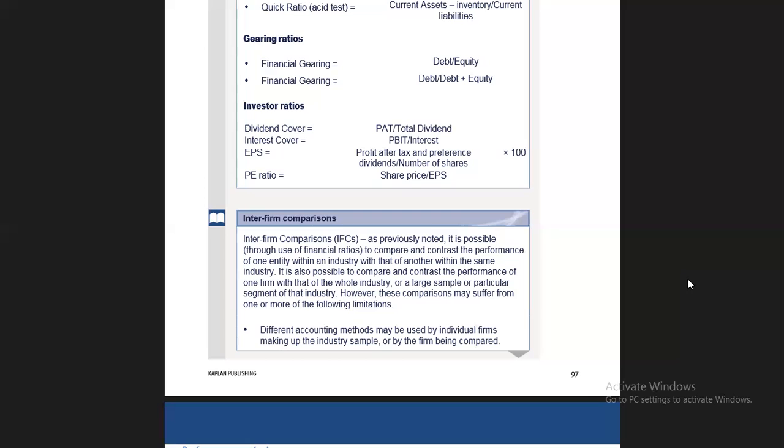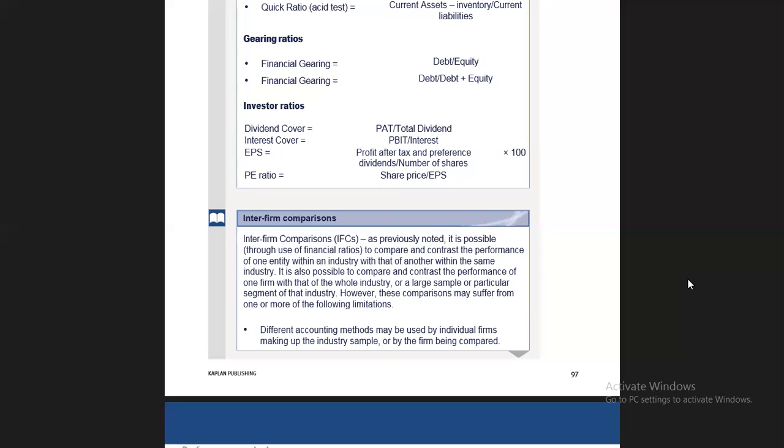Then earning per share. Earning per share is profit after tax and preference dividends divided by number of shares, into 100. This is earning per share. It is the profit which you get after paying tax and preference dividend. There are two types of dividends, ordinary dividends and preference dividends. Firstly we pay the preference dividends, then if profit remains, we go for ordinary dividends. So the profit after tax and preference dividends is divided by the number of shares in the company, and then we get earning per share.